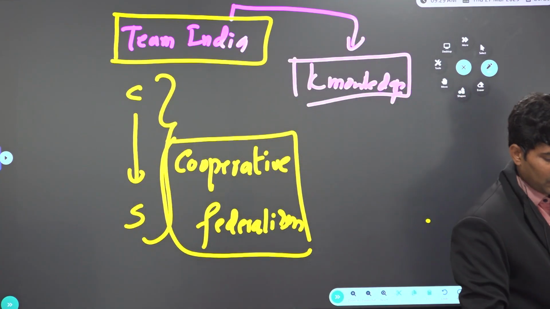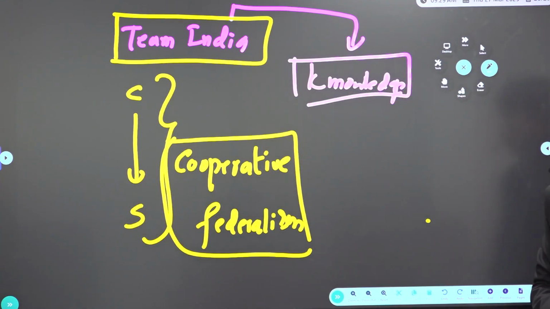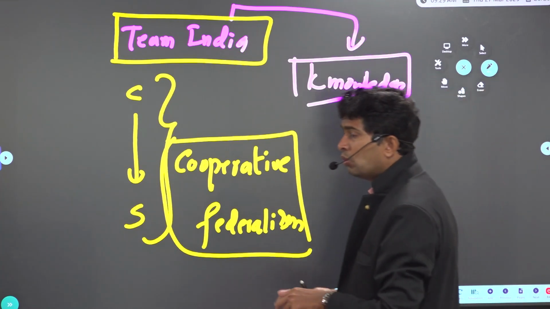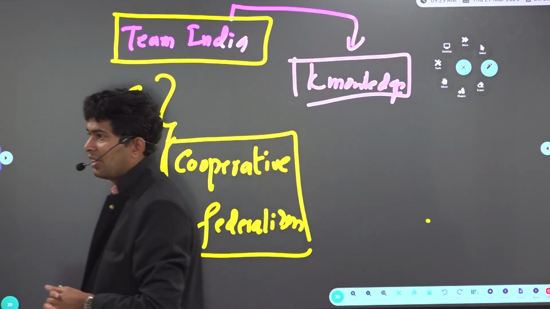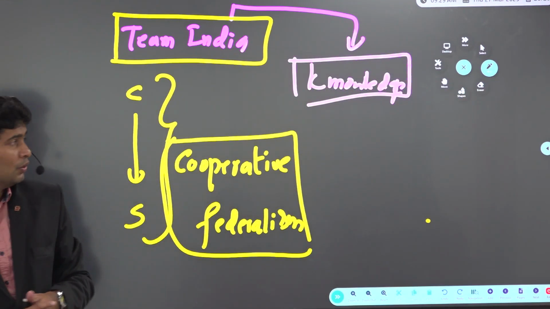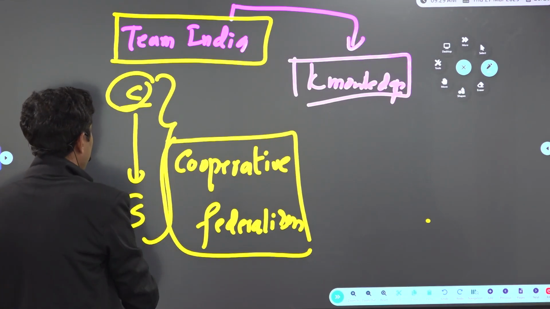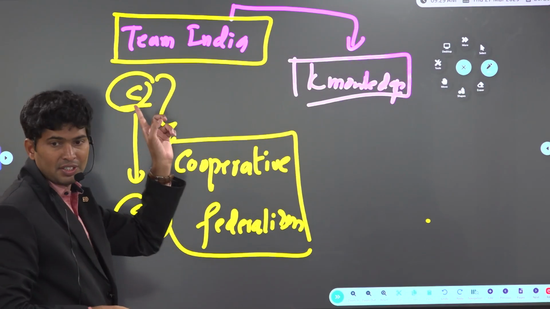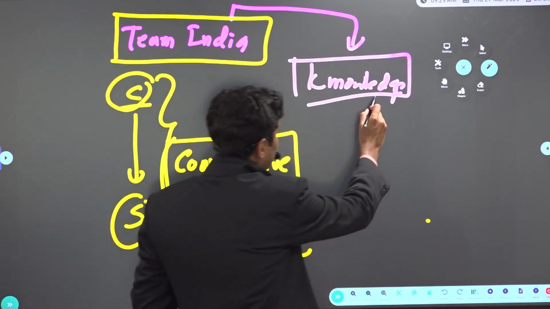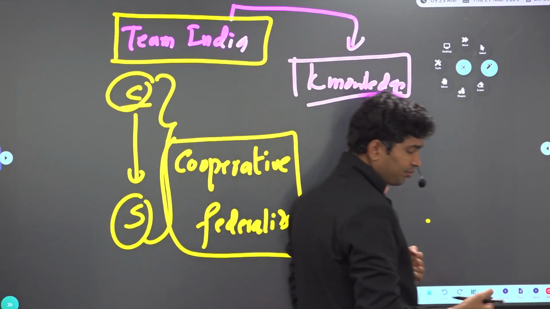Now the word, if you look at Team India wing, it will try to resolve the disputes between center and state. Even if the center announces a policy, who is supposed to implement that? Execution? State. So Team India wing will work as an interface between center and state, that is called Team India wing. Then what is Knowledge Hub, sir?